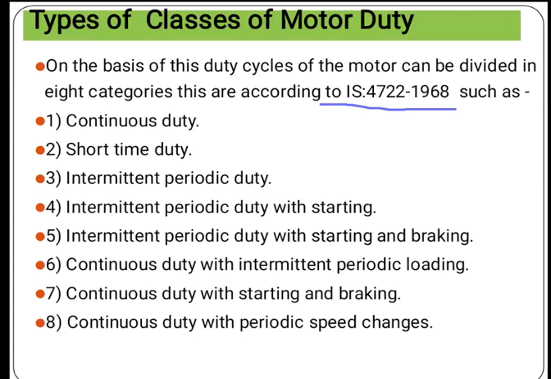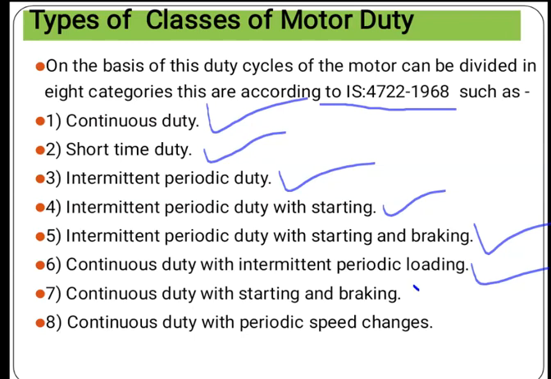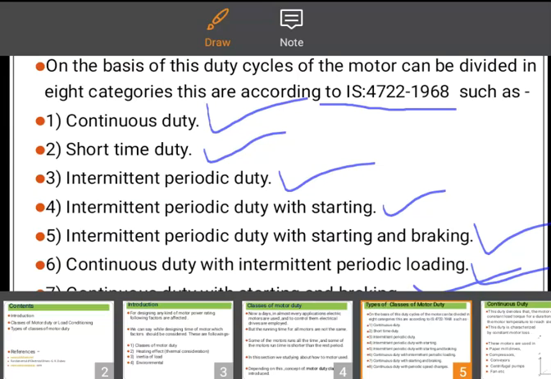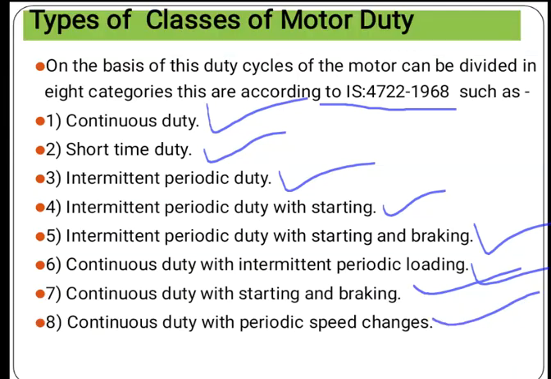So first one is continuous duty, second one is short time duty, third one is intermittent periodic duty, and fourth one is intermittent periodic duty with starting, fifth one is intermittent periodic duty with starting and braking, and sixth one is continuous duty with intermittent periodic loading, and seventh one is continuous duty with starting and braking, and last, the eighth, is continuous duty with periodic speed change. So one by one we will discuss in detail.